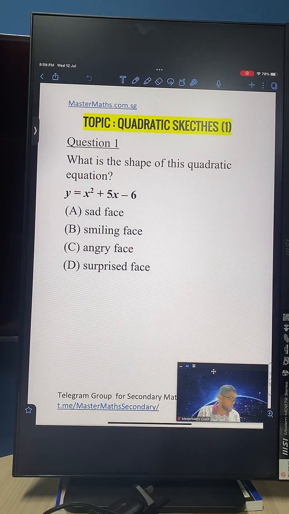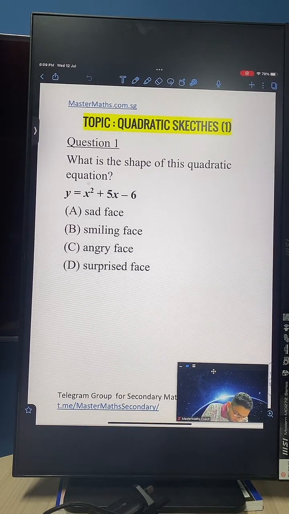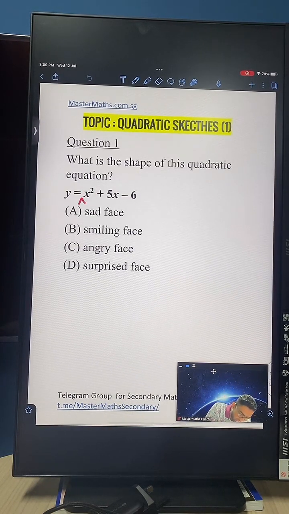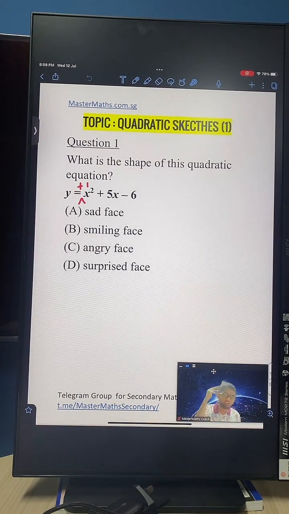Haziq Johari says it's D, Norm says it's B. Guys, what do I mean by coefficient of x squared? Go to the x squared and ask yourself, what is before the x squared term? What is before the x squared term is actually an invisible positive 1. In algebra, when there's nothing there, there is a plus 1 there.